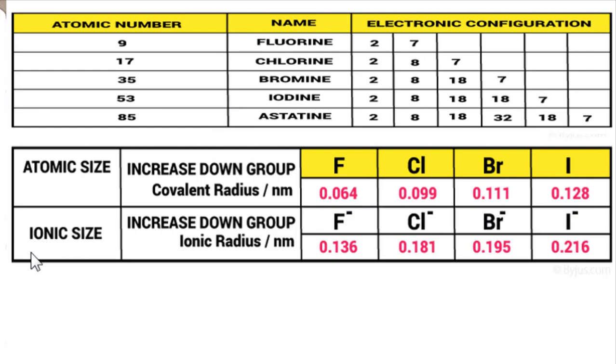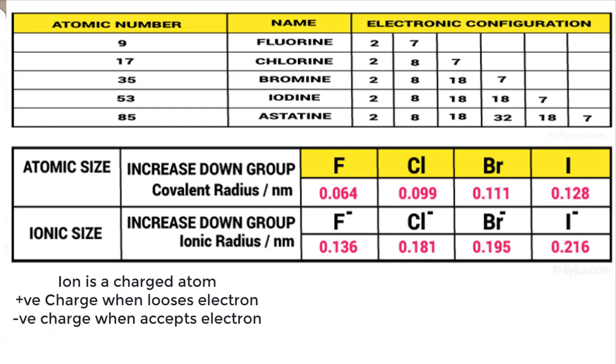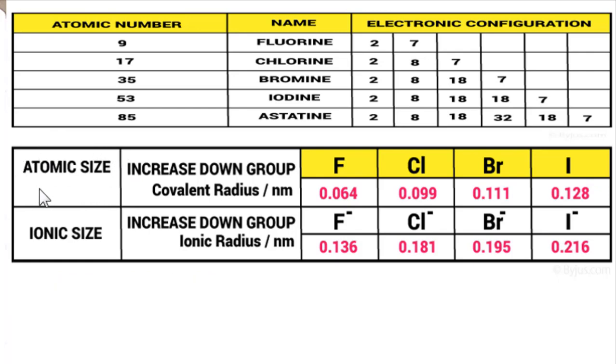If you talk of the ionic size, I hope you remember what is an ion. An ion is a charged atom. Whenever an atom which is actually neutrally charged loses or gains electrons during any reaction, it no longer remains neutral. It becomes either positively charged by losing electrons or negatively charged by accepting electrons, and that is why an atom becomes an ion. So if there is a difference in the atomic size, the size of the ion must also change.